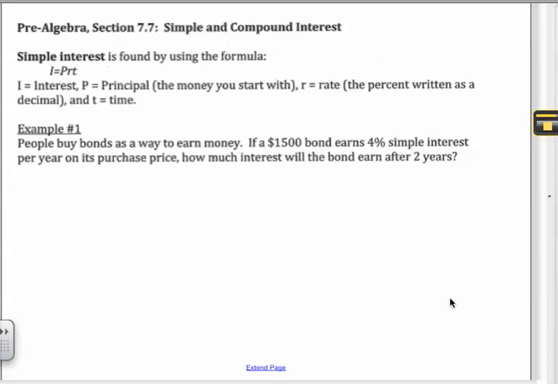And there are two types of interest. There's simple interest, which is what we're going to start with, and then there's compound interest. Now, the thing that you have to understand about compound interest is that you make interest on the money that you loaned out. So, for instance, Henry, I'm going to give you $5.